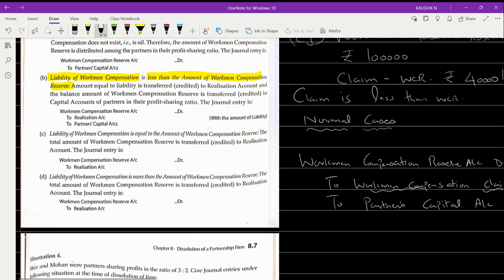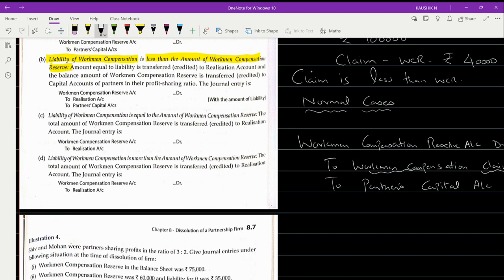Okay. The next one, if you see, the liability of the workman compensation reserve is equal to the amount of workman compensation reserve. If this is the case, nothing will go to the partners as remaining balance.